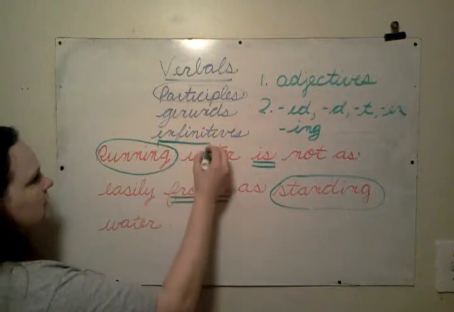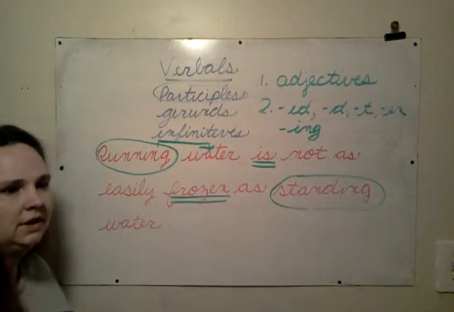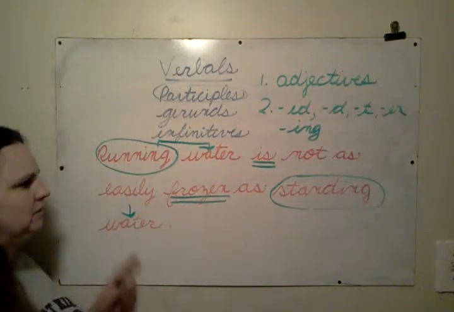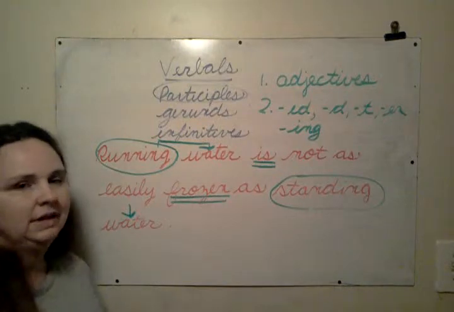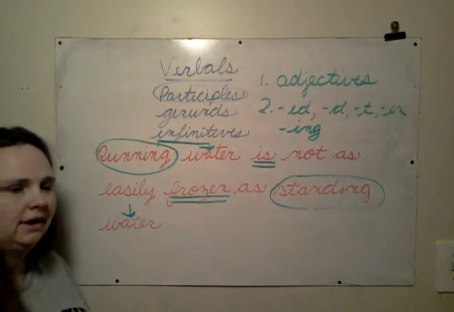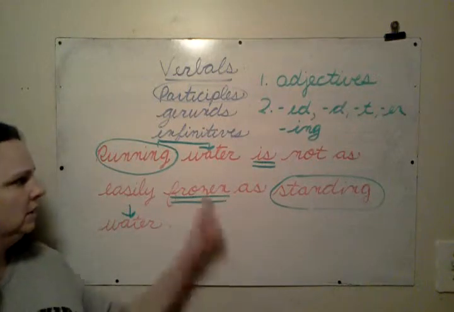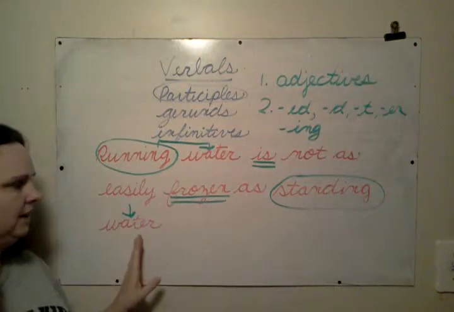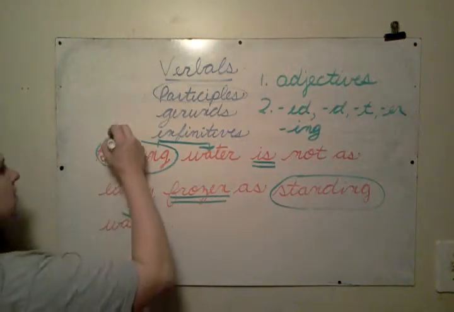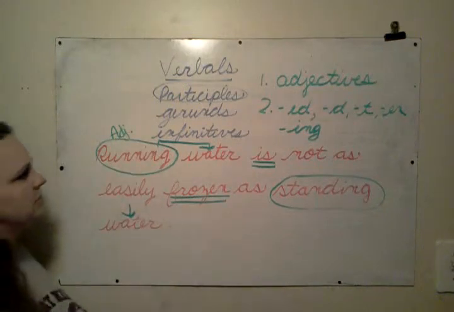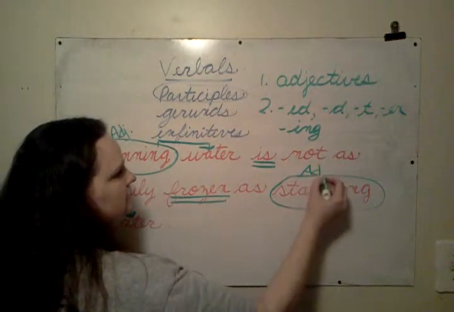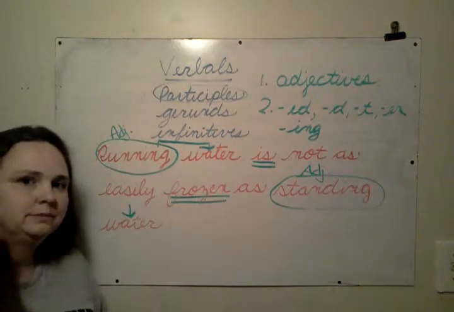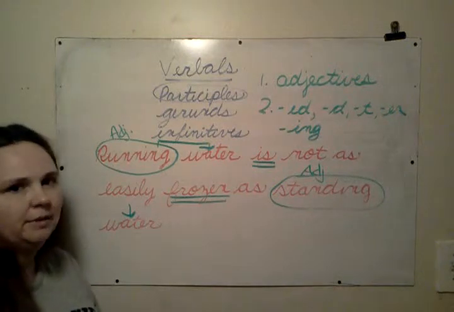Running tells us what kind of water? Running water. Standing tells us it's modifying water. What kind of water? Standing water. Well, an adjective answers the question what kind, and it answers about a noun. Water is a noun, and this tells us what kind of water? Running water. What kind of water? Standing water. So this is doing an adjective job in the sentence, and this is doing an adjective job in the sentence. Therefore, it is a participle. And that's all there is to know about participles.